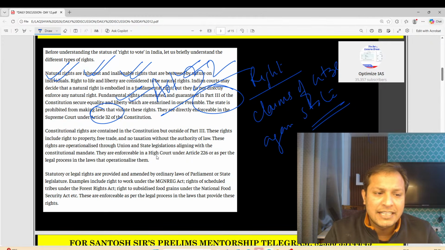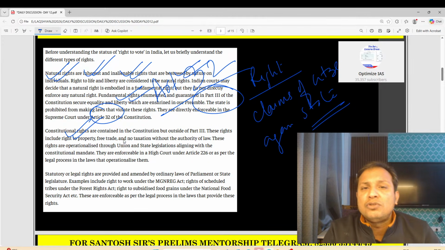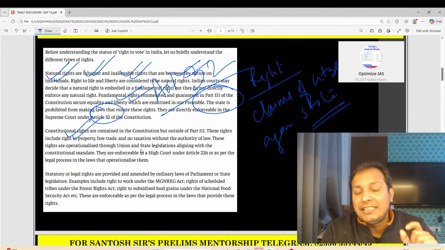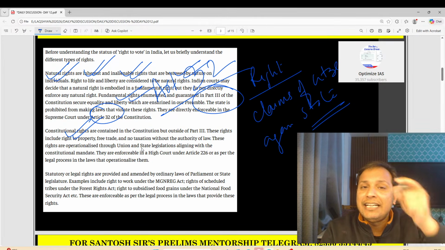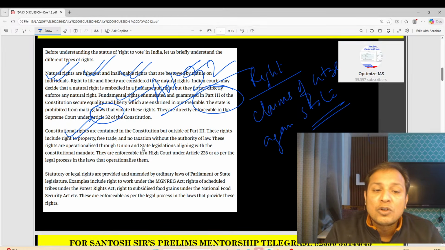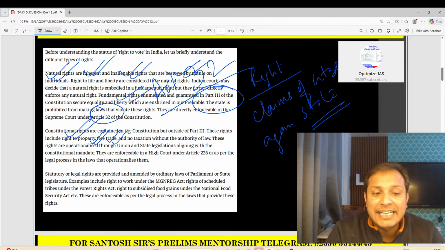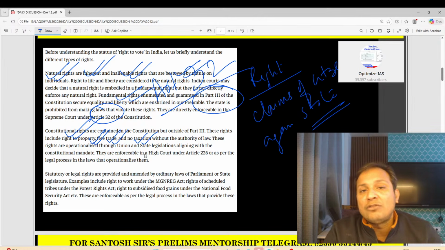We have discussed this. Then comes the constitutional right. What are constitutional rights? Constitutional rights are those rights which are mentioned in the Constitution beyond Part 3. Means outside Part 3, any right that is mentioned becomes a constitutional right. The best example is right to property is a constitutional right. Right to free trade, right to no taxation without authority.